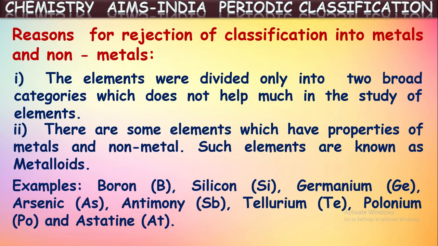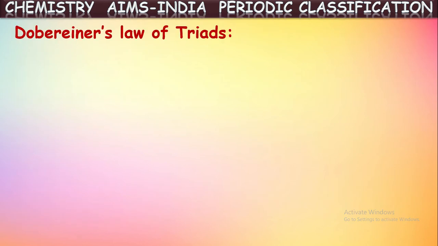See, some examples for the metalloids are shown here, like boron, silicon, germanium, arsenic, strontium, antimony, tellurium, polonium. These all are elements which can exhibit the properties of both metals and non-metals. So these are called as metalloids. So there is no separate classification for these elements by the Lavoisier. So this Lavoisier's classification is rejected because of these drawbacks. Okay, next. One more scientist next classified was Dobereiner.